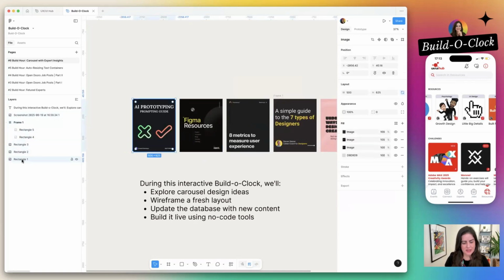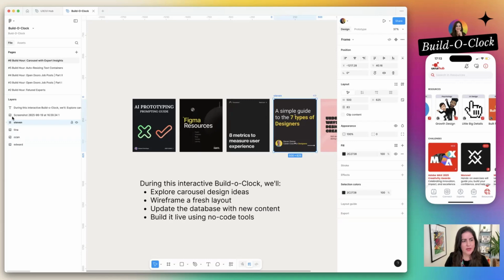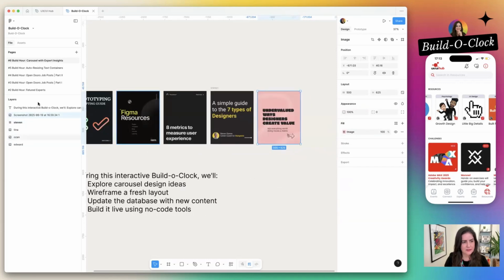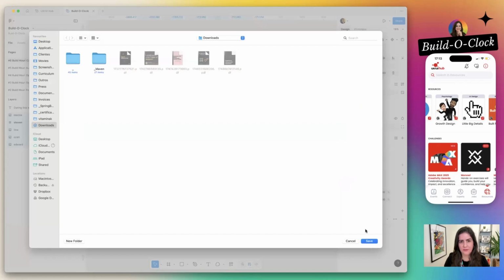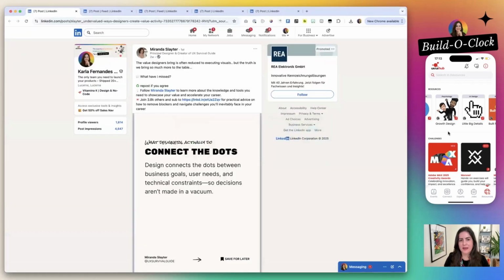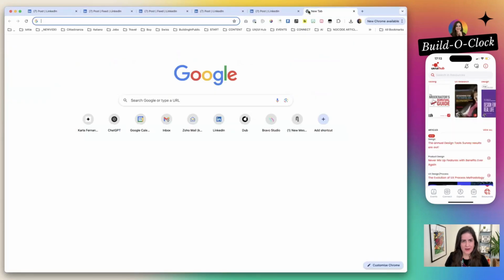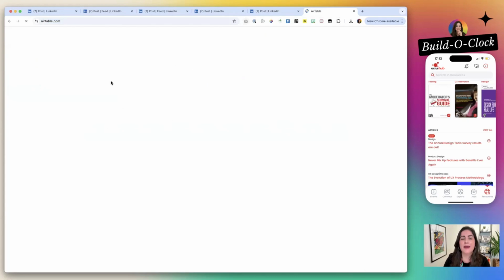So I can name it just to make it easy, Edward, because we are going to use this on our database, and Marina. Great, we have them. So what I will do now is to export these images, and I will export them to my downloads folder. One of the steps is done.